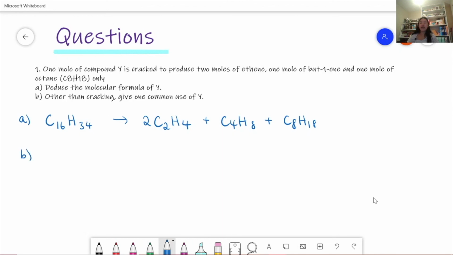And then for B, other than cracking, give one common use of Y. Because it's quite a long chain, it stands in the middle of the fractional distillation column. And so we can use Y, the C16H34, in fuel oils, so motor fuels, and perhaps also kerosene, which is the fuel used for aeroplanes.